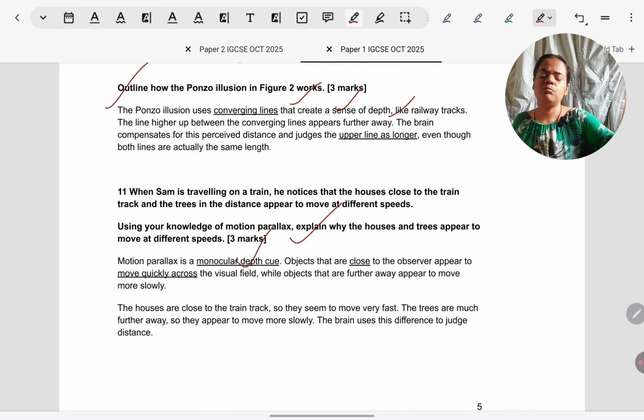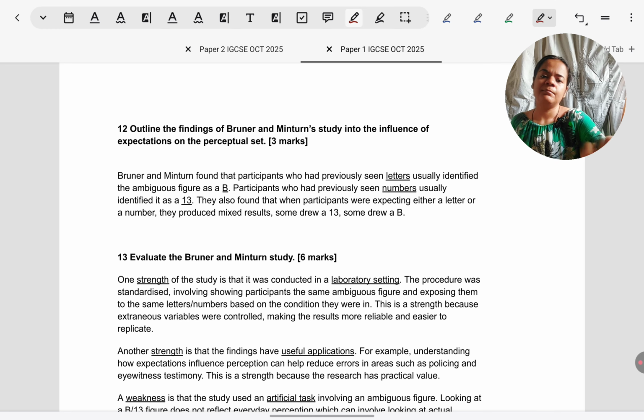So first you have to name: motion parallax is a depth cue. Then just explain what it is. Objects that are close will appear to move fast. Objects that are far away will appear to move slow. Link it. What is happening with this man? They have mentioned something about track, house, trees. So use those wordings to explain. Like, to take one example quickly, houses are close, so the houses seem to be moving fast. Remaining objects you can explain in the same way.